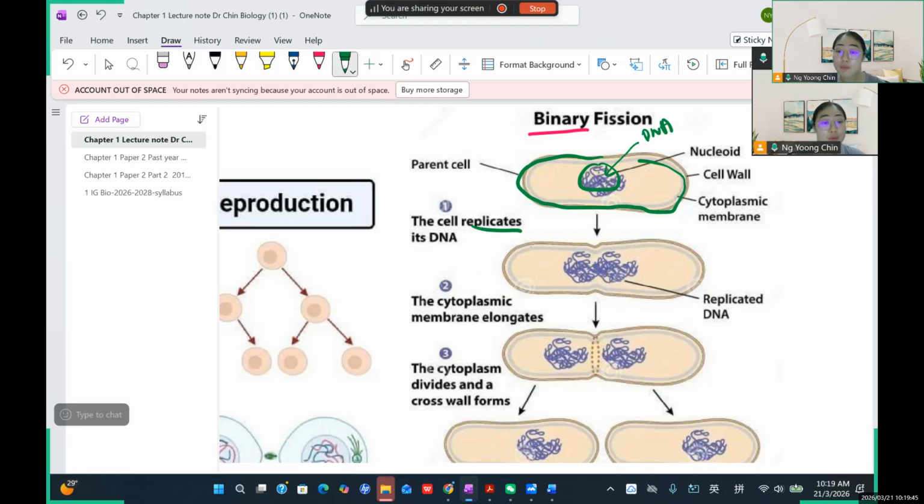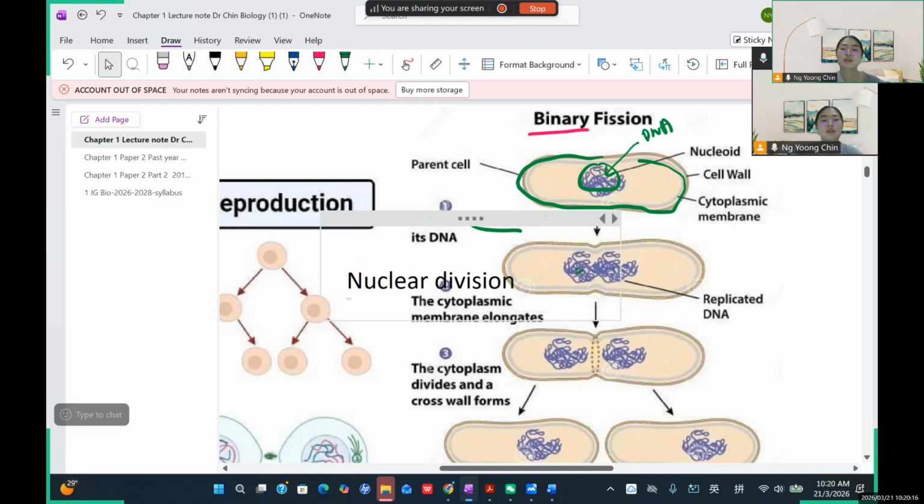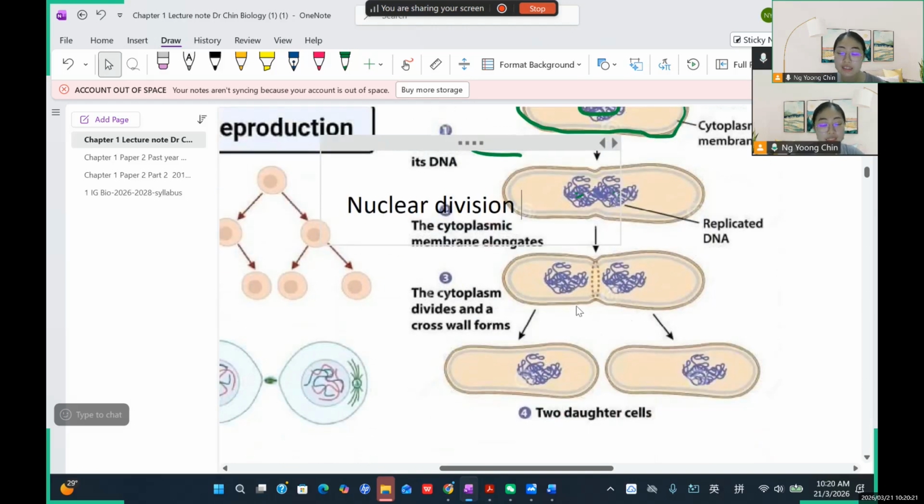So that's why they become from one copy to two copies. So you can see that there are two copies here. Just like you are photostat, the DNA becomes two copies. So after the DNA is replicated, they will do the nuclear division. So this actually belongs to nuclear division. Okay, nuclear division. Let me write down nuclear division. So the nucleus can divide into two DNA copies. Yeah, two DNA copies, okay?